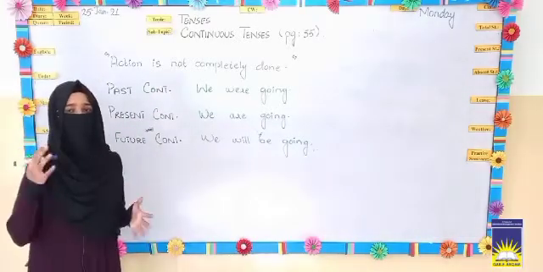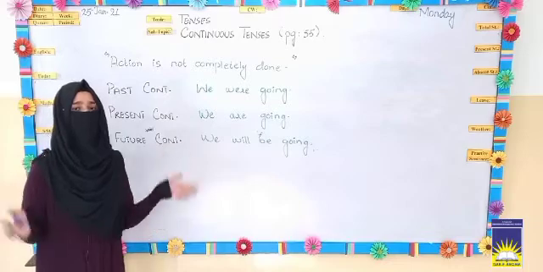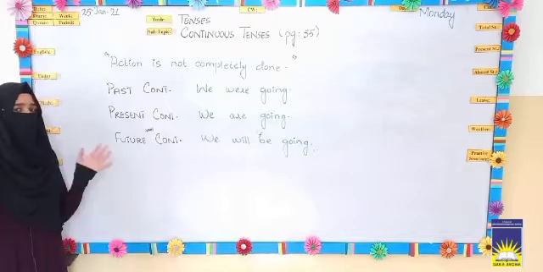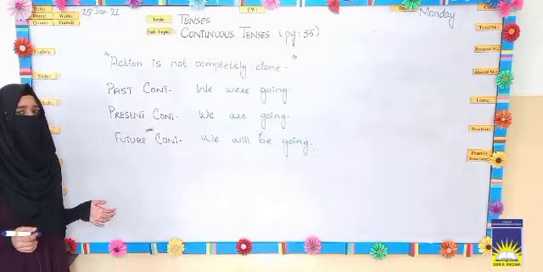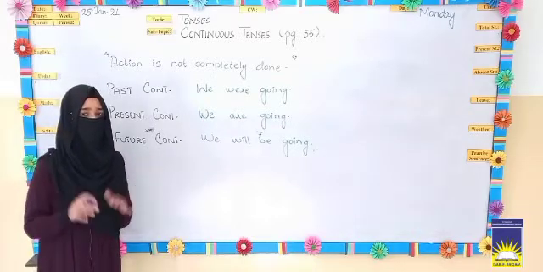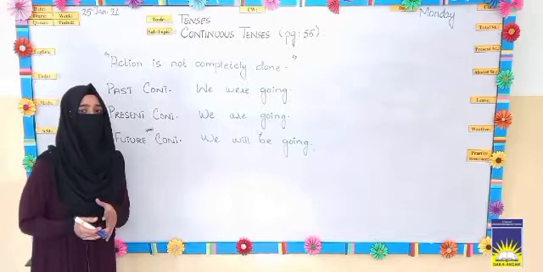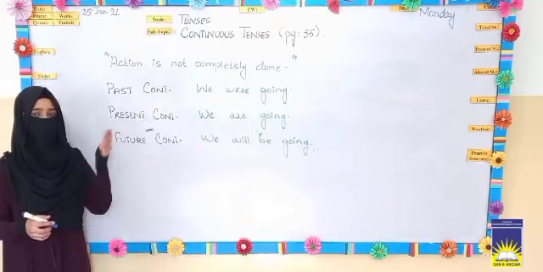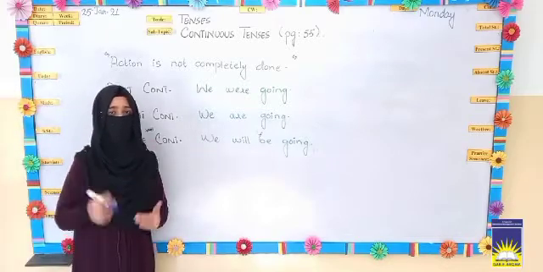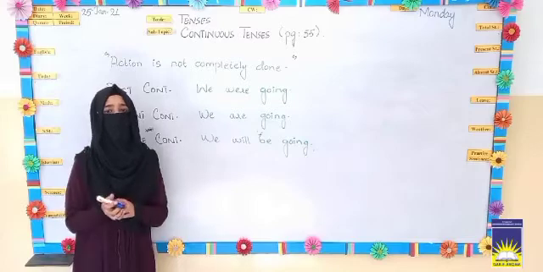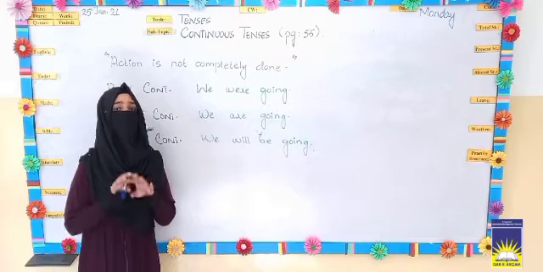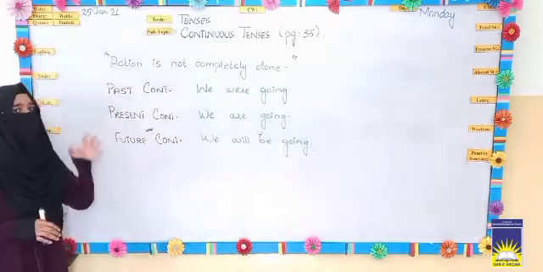You have learned about simple past tense and simple present tense. Now today you are going to learn about continuous tenses. First of all, let's understand the meaning of continuous: we use continuous tense for telling about that action which is not completely done or is in process, whether this action is in the past, present or future. So continuous is used for those sentences in which the action is not completely done. So this was the concept of continuous.